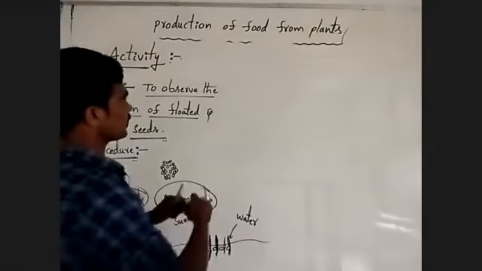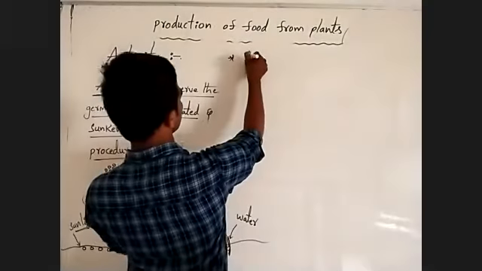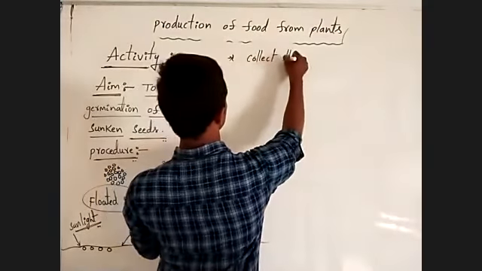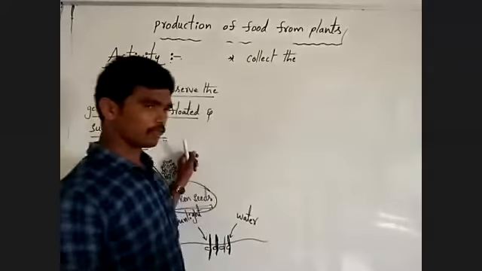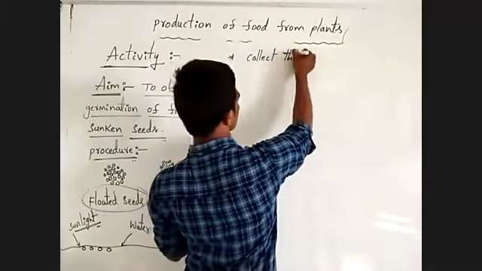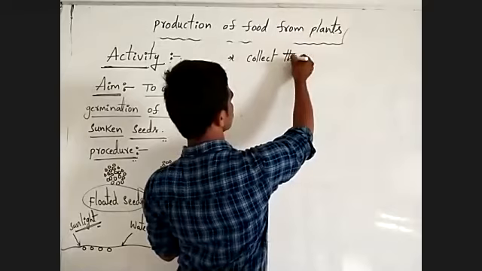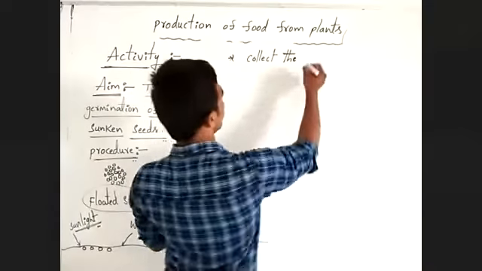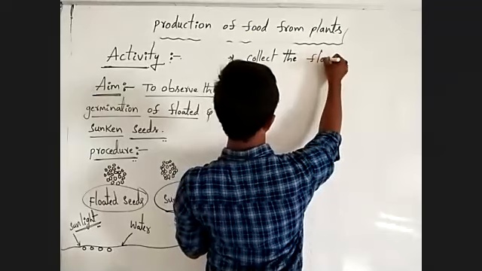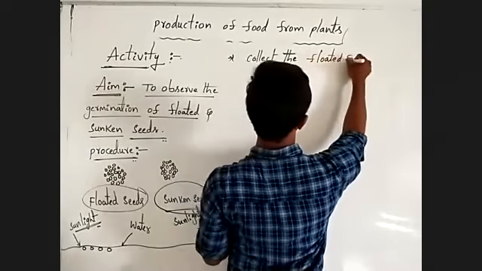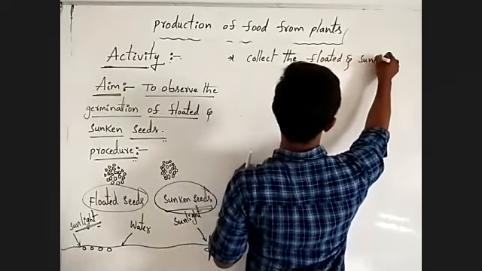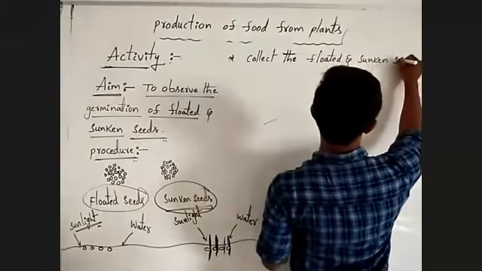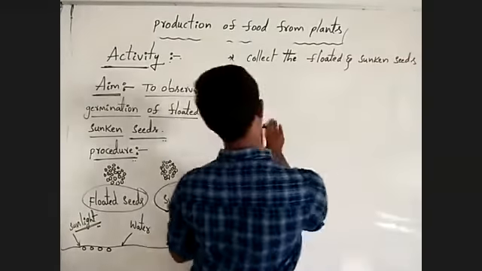First, you have to collect the floated and sunken seeds.